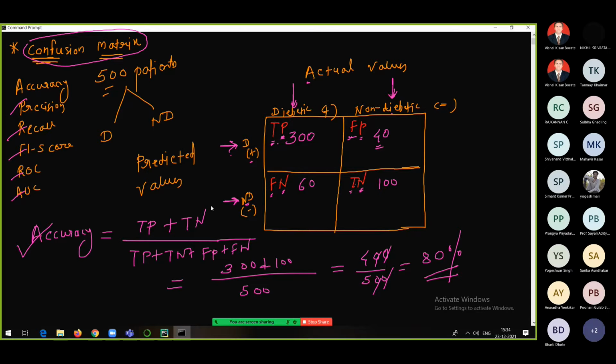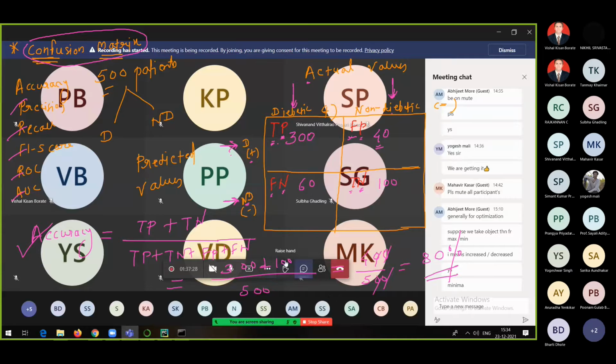It totally depends on situation. It totally depends on what type of problem you are actually solving, and that is what I am going to discuss now with you. I hope you got the point. What is confusion matrix area? As there is no reply, I will assume that you got the point.